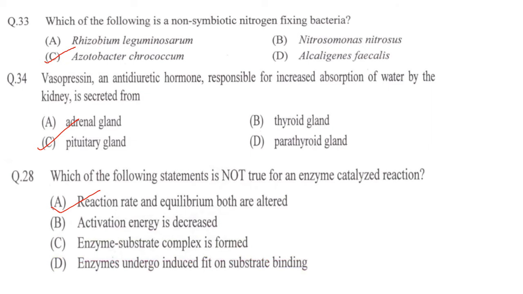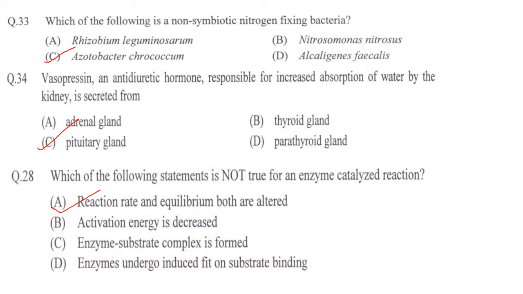Next one. Vasopressin is an antidiuretic hormone responsible for increased absorption of water by the kidney. It is secreted from option A, adrenal gland, thyroid gland, pituitary gland, parathyroid gland. Answer is option C, pituitary gland.